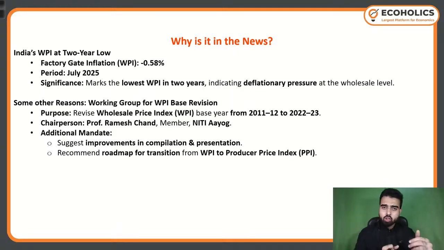Now, coming back to our main discussion, that is India's wholesale price index. India's wholesale price index went to a 2-year low. That was the main reason why we are covering this. Now, wholesale price index, we also call it factory gate inflation.